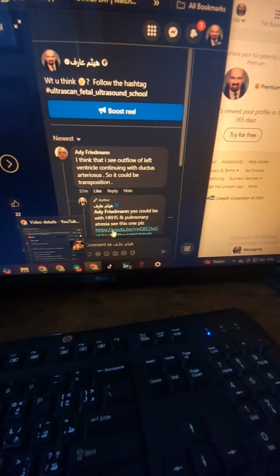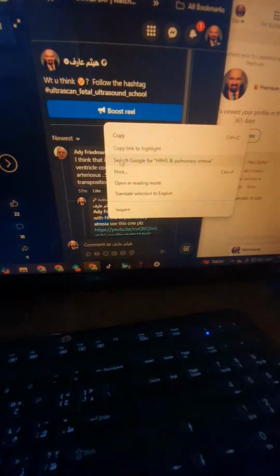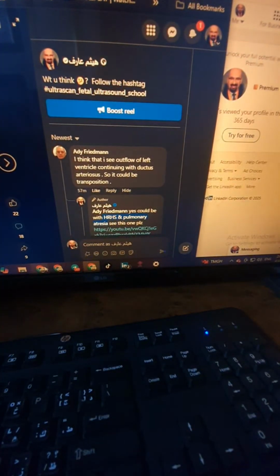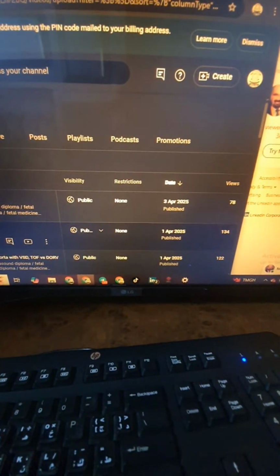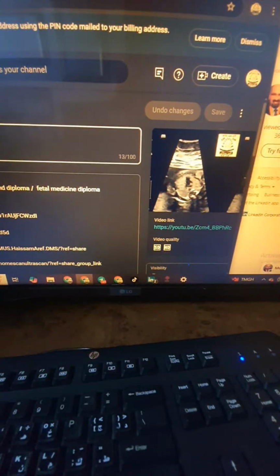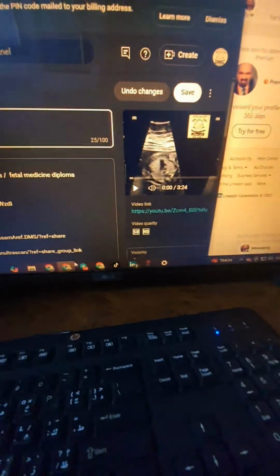And we will also go with this case and change our description here for this case, which is hypoplastic right heart syndrome and pulmonary atresia.